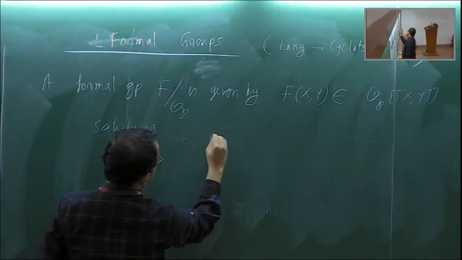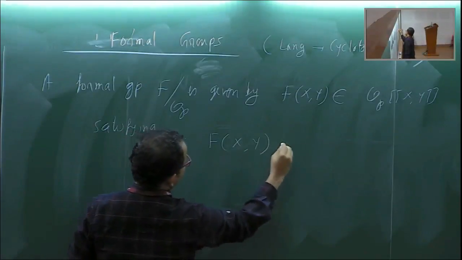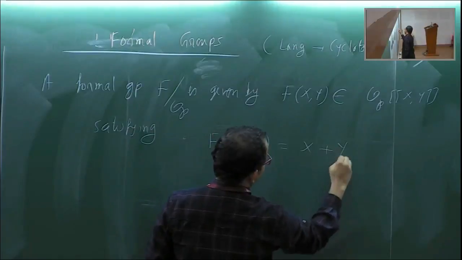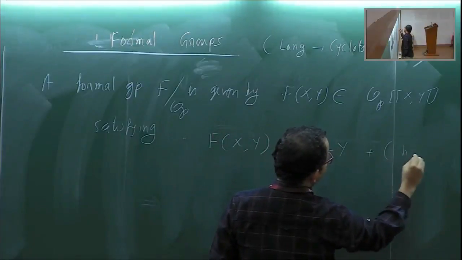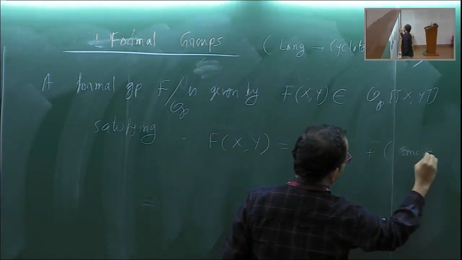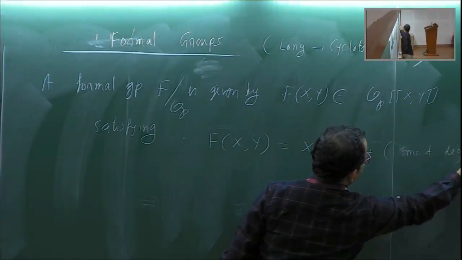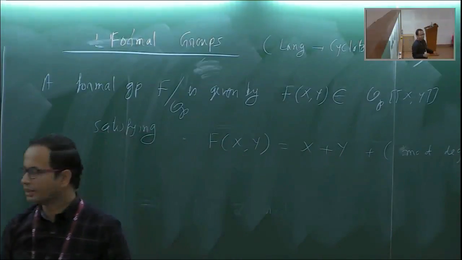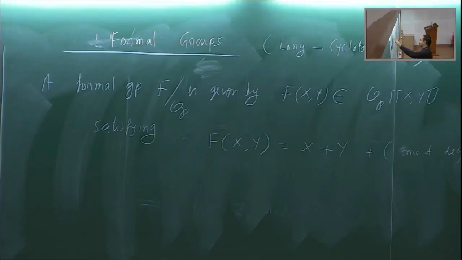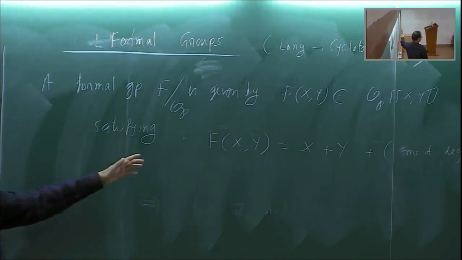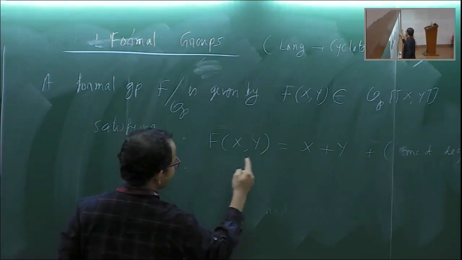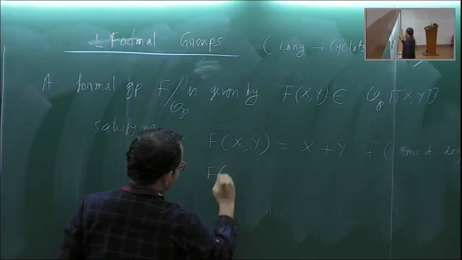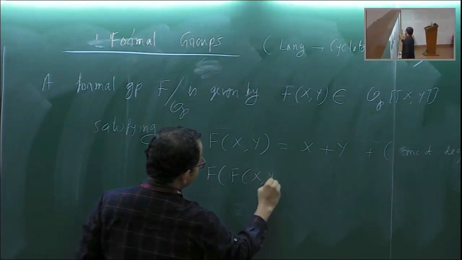This power series should start like x plus y, plus higher order terms, that is, mod degree 2. The formal group associated with an elliptic curve also satisfies these properties. Some requirements are there. We also need associativity, which can be expressed like this.